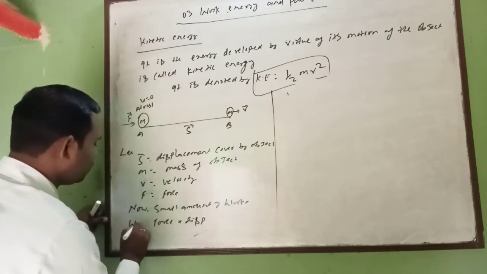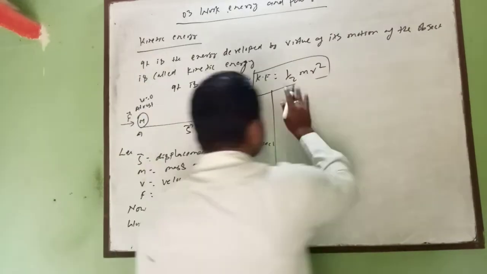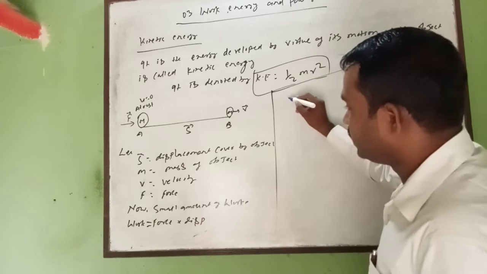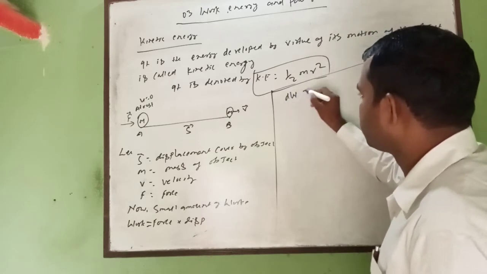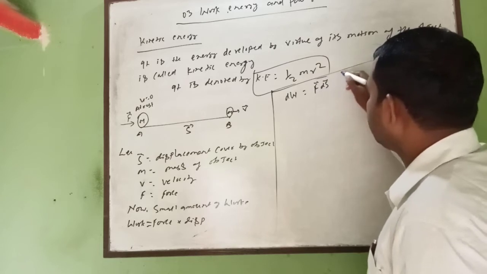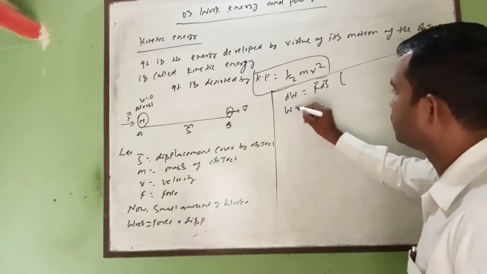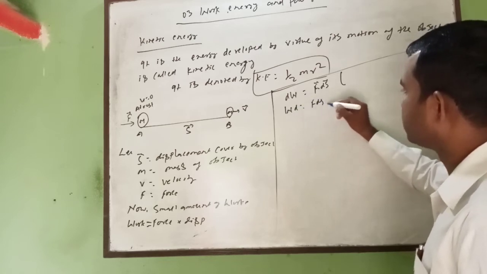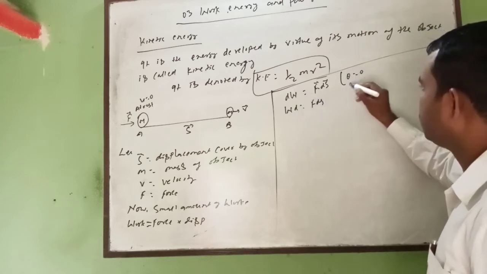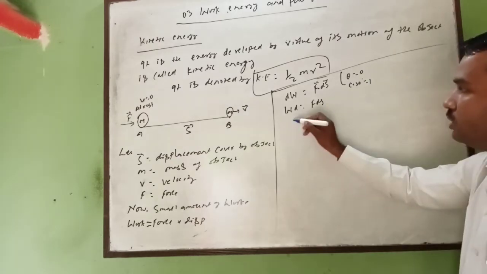It means dW, a small amount. So dW is equal to F ds, and if you remove this vector sign, it will be the same, that is dW is equal to F ds. Why? Because theta is equal to 0 and cos 0 is equal to 1. So you multiply, then you get the same.